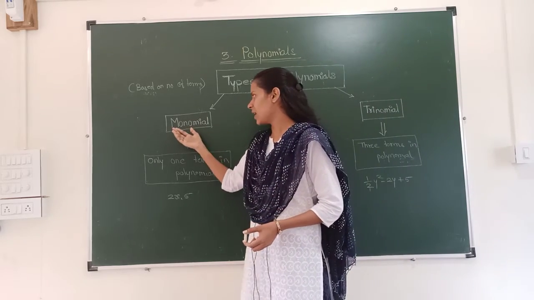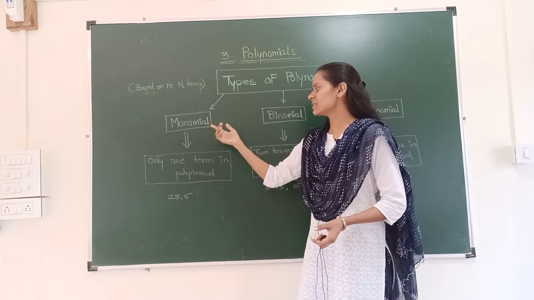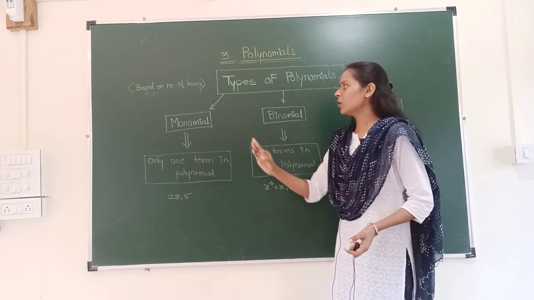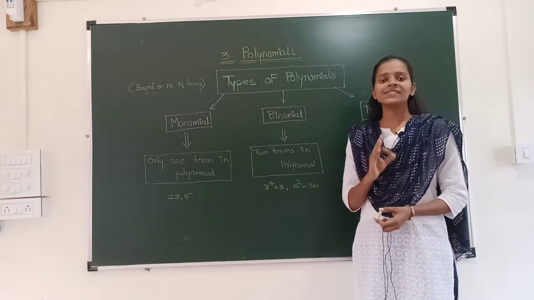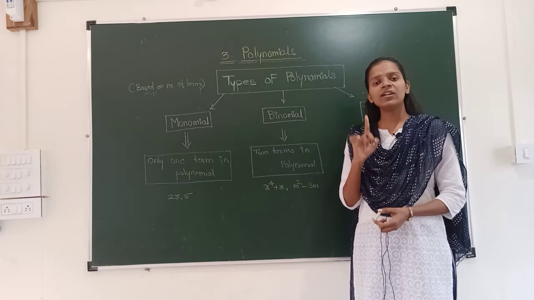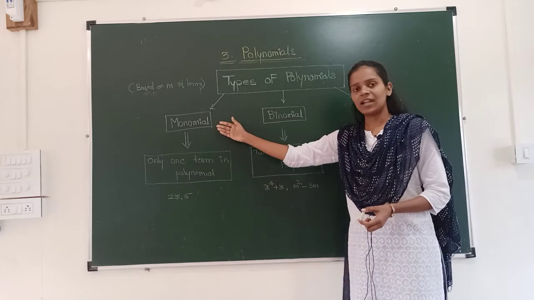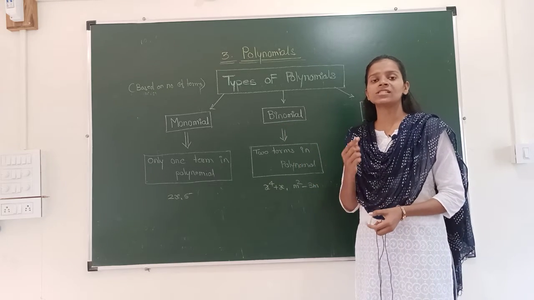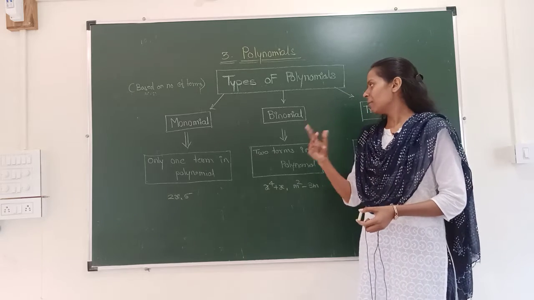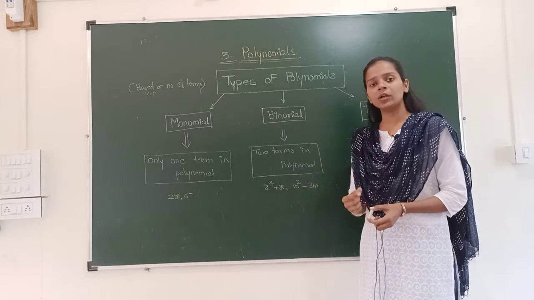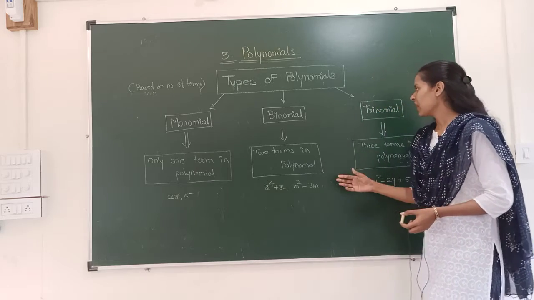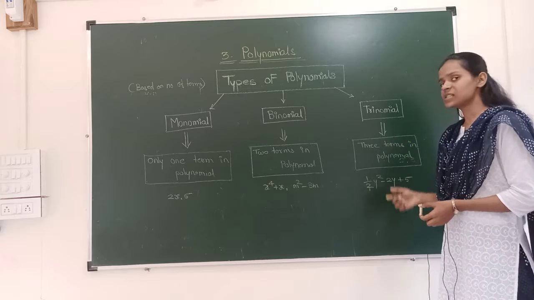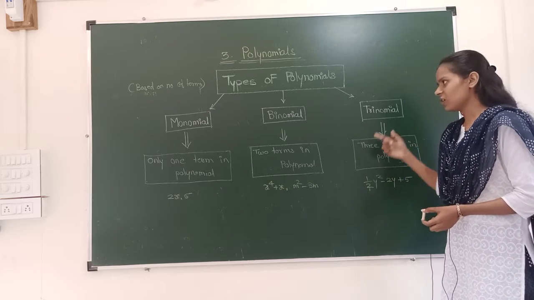By the name you can understand, mono means what? Mono is one, mial is term. Only one term in the polynomial is called a monomial. Monomial is a polynomial consisting of a single term only. Second is binomial. Two terms in the polynomial, therefore it is called binomial. Bi means two. If there are two terms in the polynomial, it is called binomial. And the third type is trinomial. Tri is three. There are three terms in the polynomial, therefore it is called trinomial.